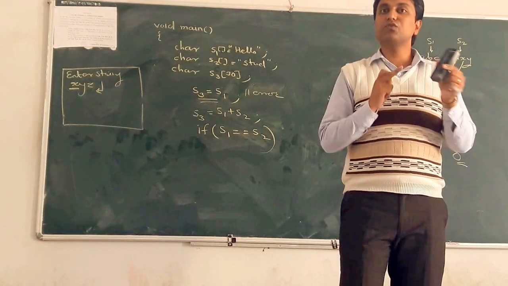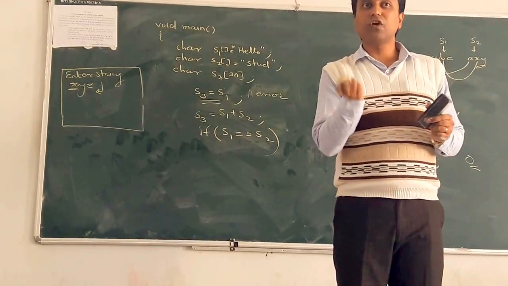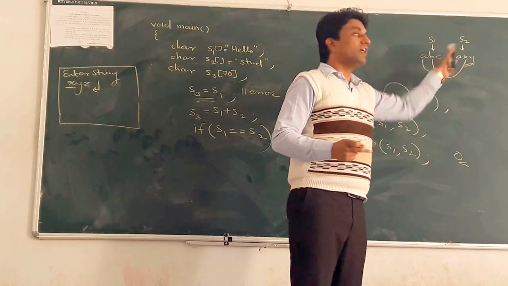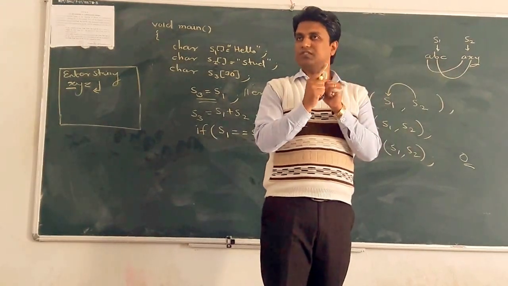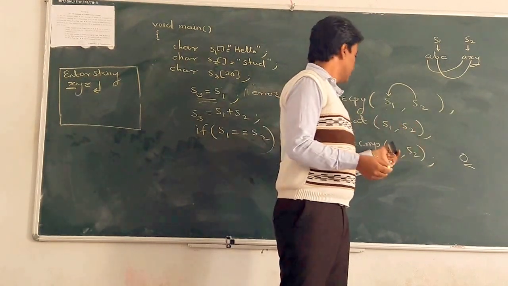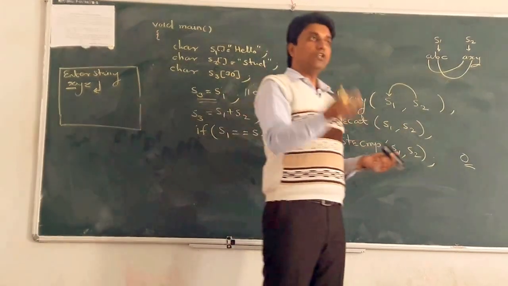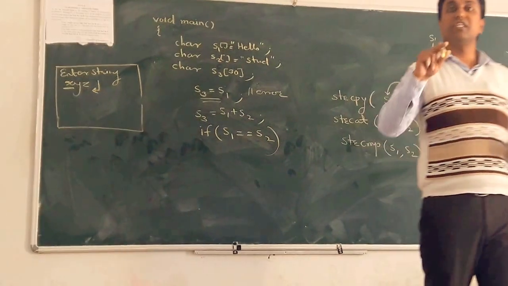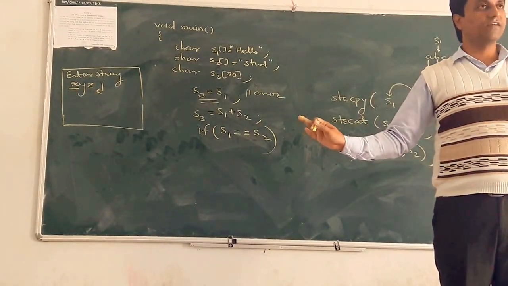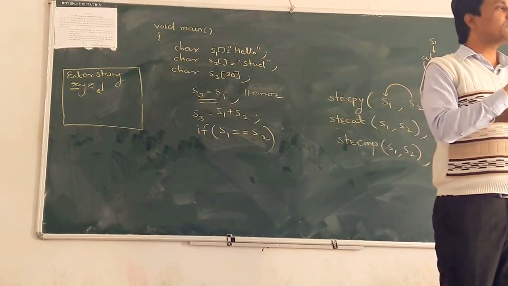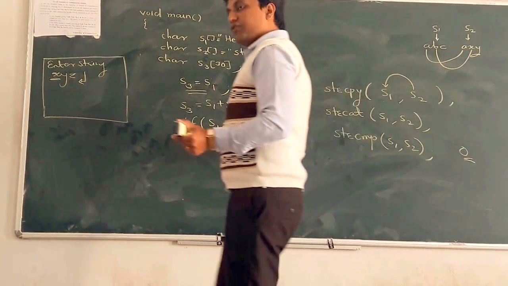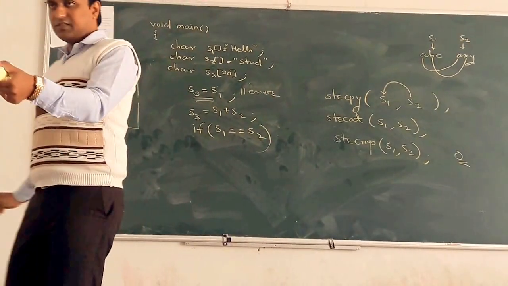So what is the difference between the two ASCII values? 24. So what does the string compare function return? The difference between the first unmatched characters of the two strings. So that is 24. So it returns 24. If the value returned by the string compare function is other than 0, then both strings are unequal. Otherwise, if it returns 0, then both strings are equal. So we cannot use equal to for comparing two strings.